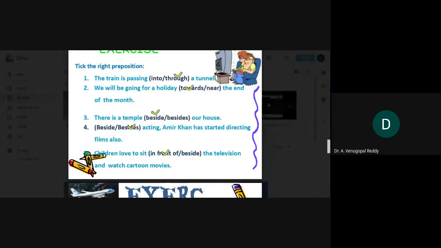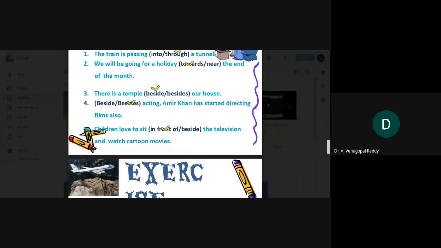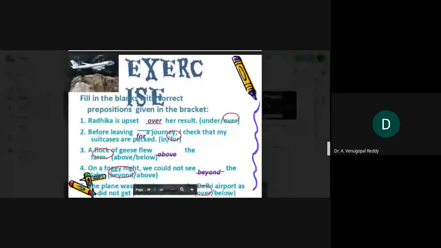So, for example, the next sentence. Besides acting, Aamir Khan has started directing films also. Besides, in addition to acting, Aamir Khan has started directing a film. Let us see another exercise.